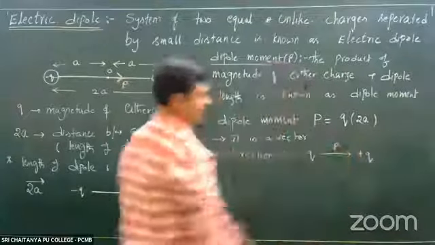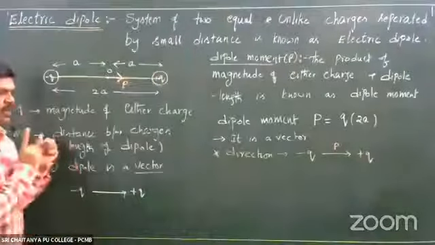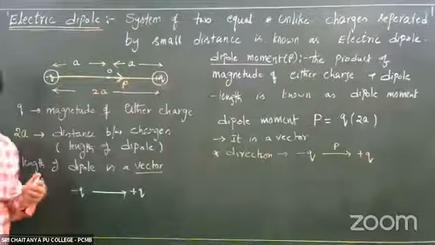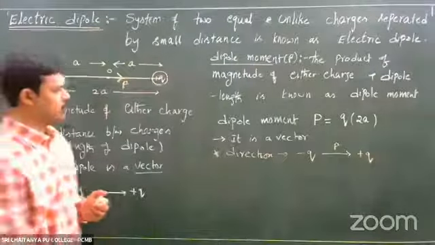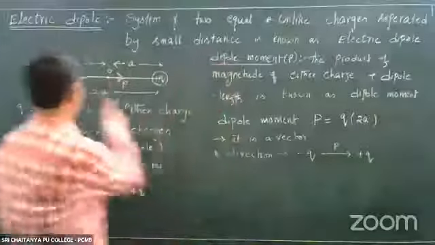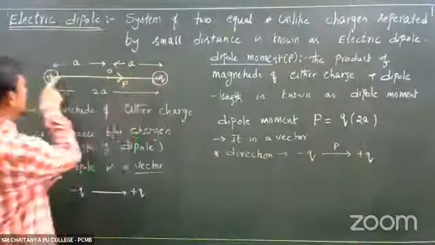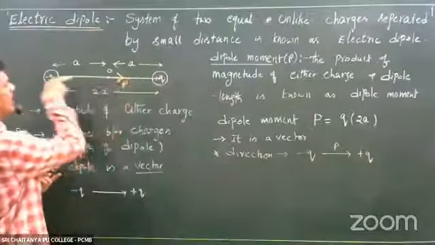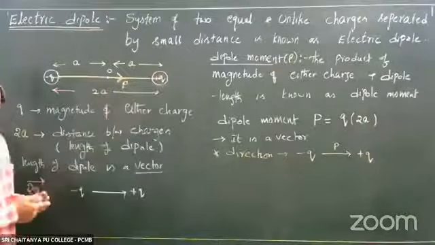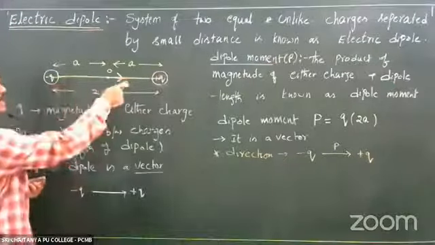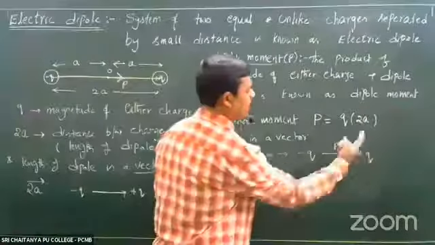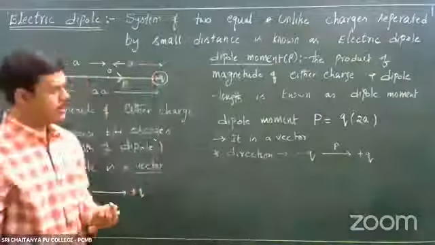Always remember, when you are dealing with problems with dipole, wherever you need to take the direction of the dipole moment, it is from minus to plus, along the length of the dipole. As it is a product with 2a, in whatever direction that 2a is present, in the same direction p also. So direction is from minus q to plus q, right?